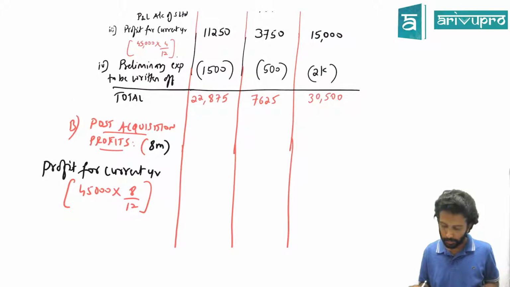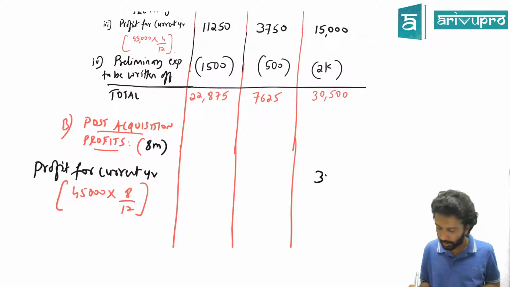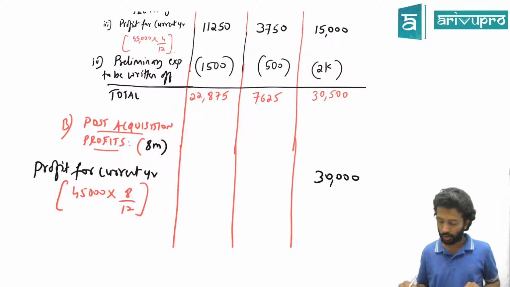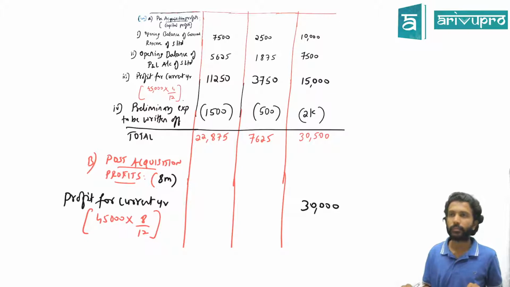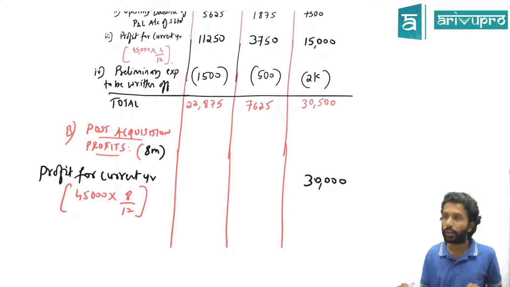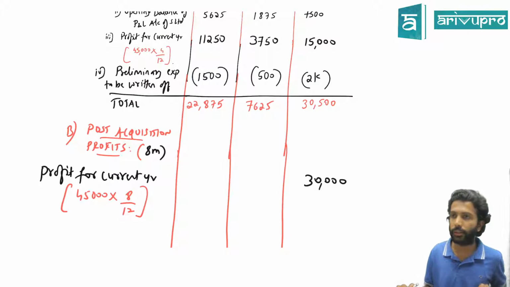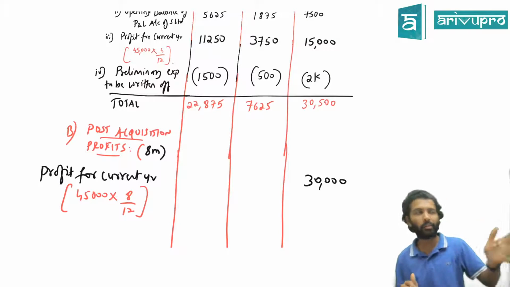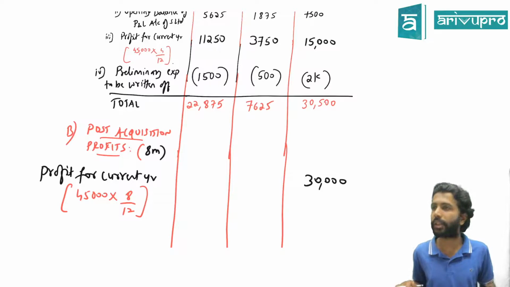45 by 15 is pre-acquisition, which means the balance 30 will be post. No, that way also you can find out if you don't want to calculate. So what are you going to do for this 30,000? Profit belongs to whom? Shareholders. Who are the shareholders? H, and yes, my statement is not correct. Slightly I'll modify, but for the time being it's good. I'll use the term profit belongs to shareholders. That is not entirely correct though. We'll modify it later. First let's gain a basic understanding.